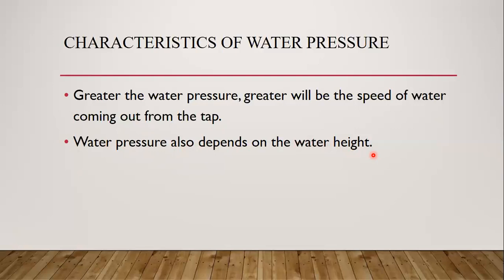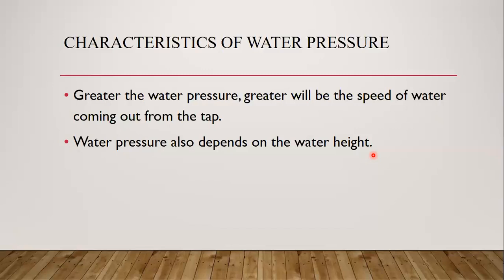We all observe in our daily life that the water tanks in our homes are mostly kept on the highest roof of the building. Suppose you are living on the ground floor of a building with 5 floors.